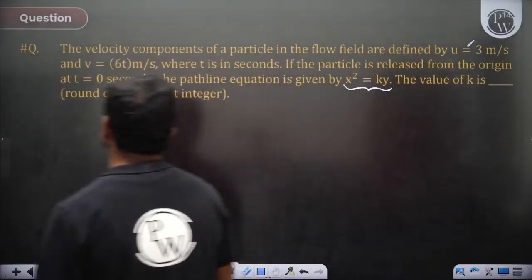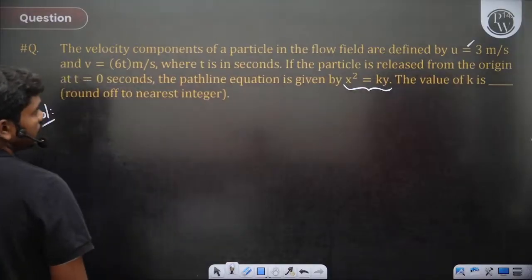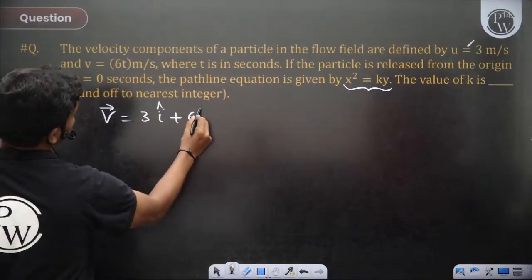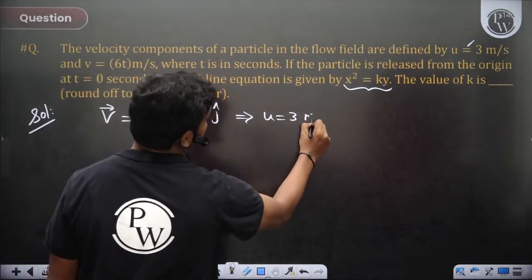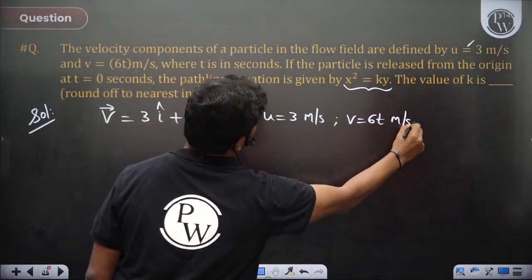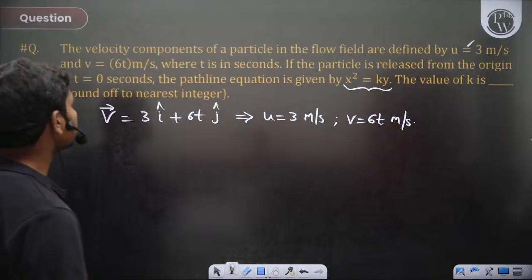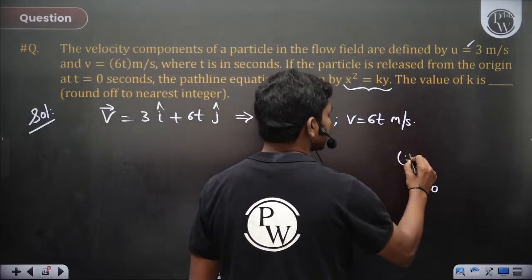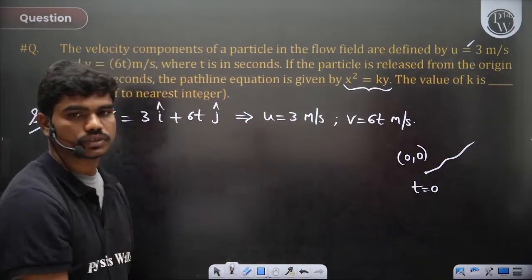So let's see. The velocity components of a particle in the flow field. So this V is 3i plus 60t j, okay? So the x component is 3, that's what they have given. And v is 60t meters per second, so v is changing with time, where t is in seconds. If the particle is released from the origin at time t equal to 0, then at t equal to 0 the particle is at the origin and then it is released, okay? So then the particle moves.